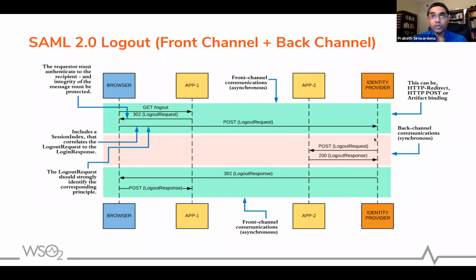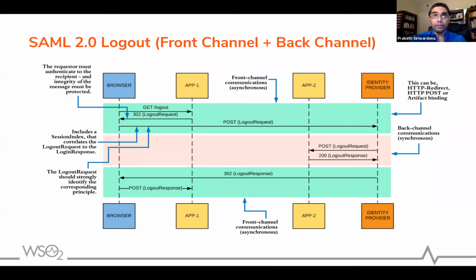Then once you get to the IDP, the IDP can either use front channel logout or back channel logout, right? In this diagram, what we see is the back channel logout, and that is the most common way we see people have implemented SAML logout, and it's the easiest way too. It's less complex than other protocols.